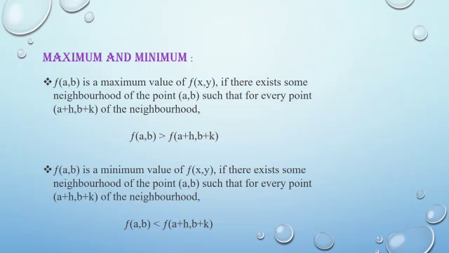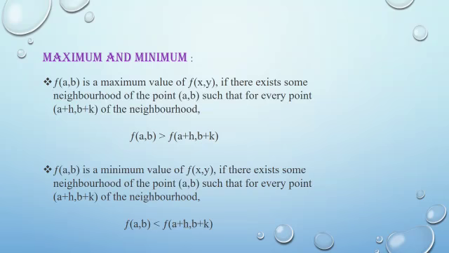Let's see the definitions of maximum and minimum value. First, the definition of maximum. f(a,b) is a maximum value of f(x,y) if there exists some neighborhood of the point (a,b) such that for every point (a+h, b+k) of the neighborhood, it must satisfy the following condition, that is f(a,b) greater than f(a+h, b+k).